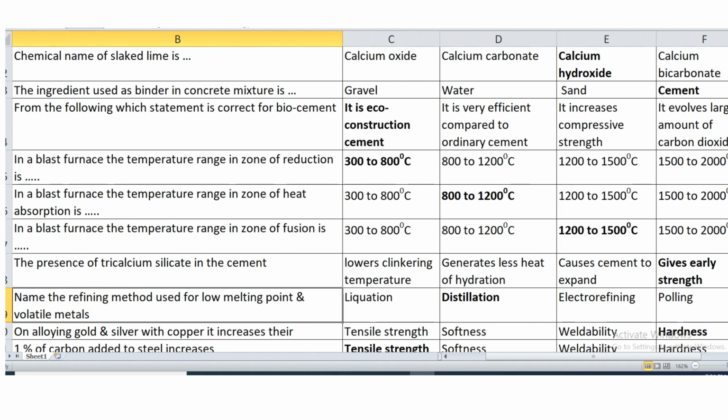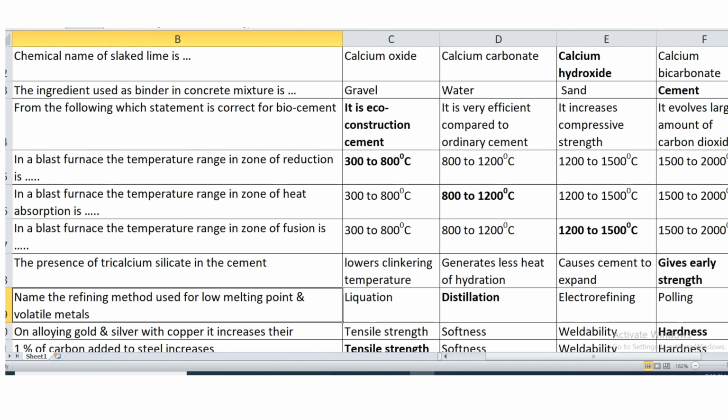Then from the following, which statement is correct for biocement? It is eco-friendly cement or eco-construction cement. In a blast furnace, the temperature range in the zone of reduction is 300 to 800 degrees Celsius, while in the zone of heat absorption, the temperature range is 800 to 1200 degrees Celsius, while in the zone of fusion, the temperature range is 1200 to 1500 degrees Celsius.